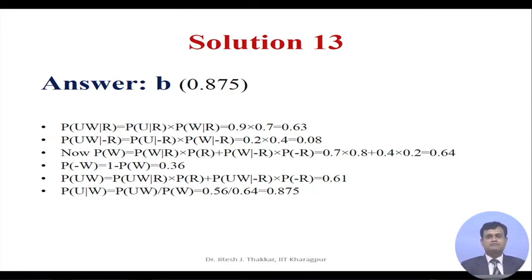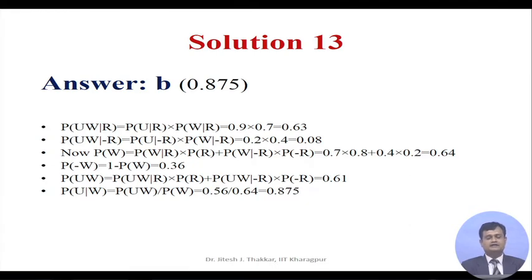Now, PW, the probability that the grass is wet, can be expressed as probability W given R into PR, plus probability W given not R, meaning there is no rain, into probability of not R, equal to 0.7 into 0.8 plus 0.4 into 0.2, equal to 0.64. The probability that the grass is not wet can be given by the complementary event, 1 minus PW, equal to 0.36.